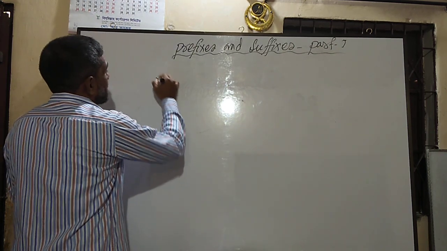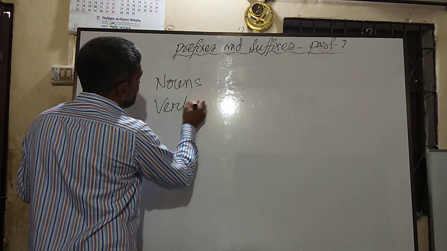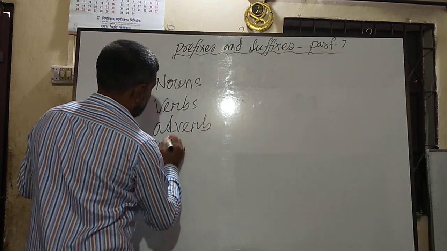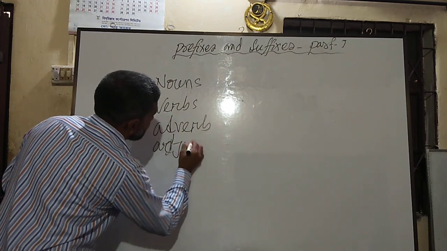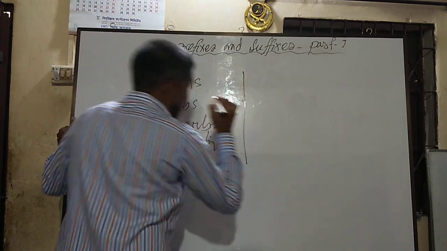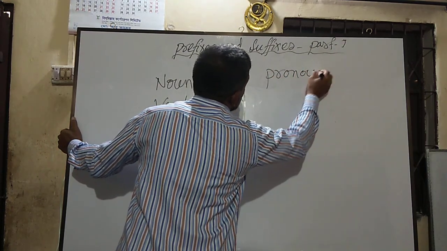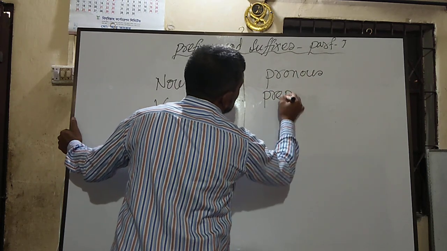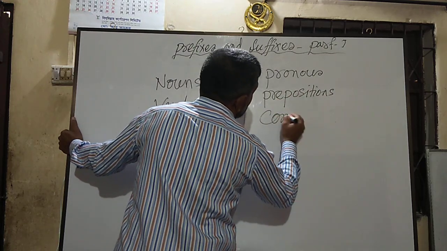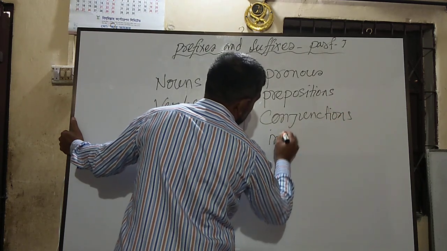In one section, if I write down here, these are nouns, verbs, adverbs and adjectives. These 4, and in the other section we have another 4 parts of speech: pronouns, preposition, conjunction and interjection.